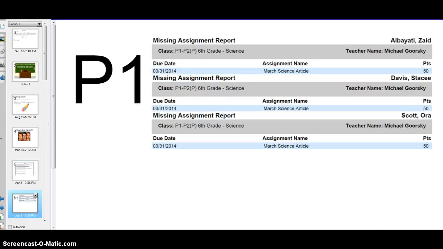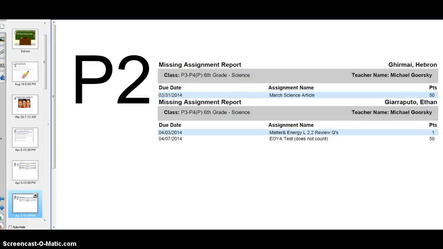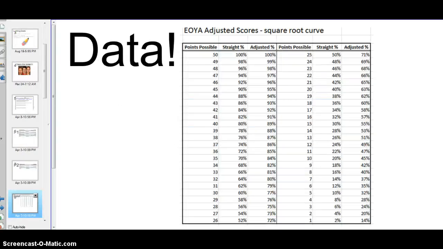Some missing work. I just have purple days because I don't load red days in here too, but if your name's on there, get those things done. Okay, so data. We looked at our results for our EOIA, and you can pause this. That's the nice thing about these videos. You can pause these and see what your score is.